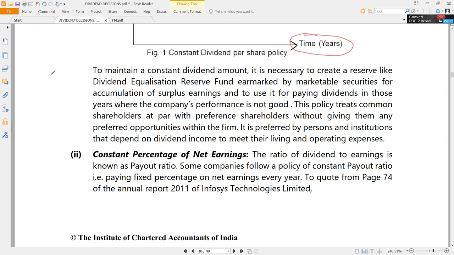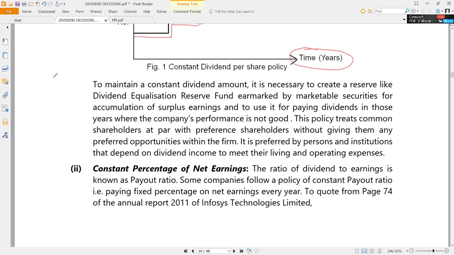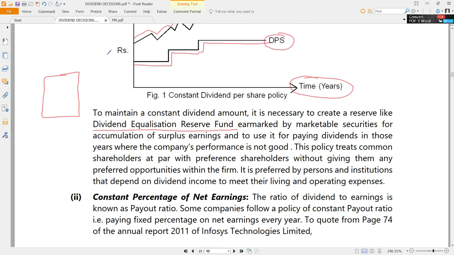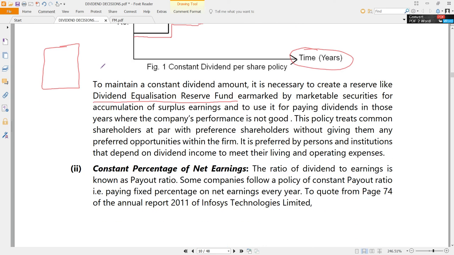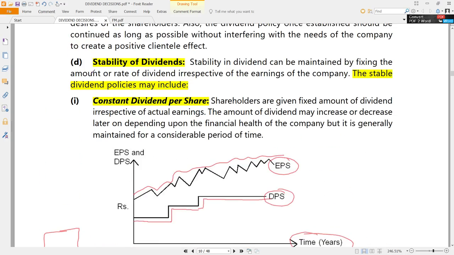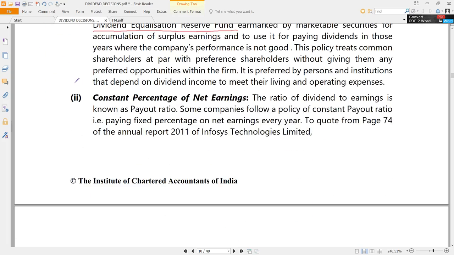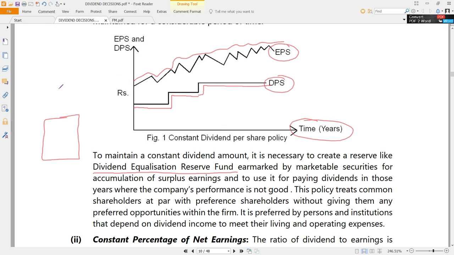That is one thing. So what they will do in order to maintain a constant dividend amount is they can create something called a dividend equalization reserve fund. So wherein they will have a separate fund that is created. Because of the changes in earnings, the dividend should not change. That is the purpose of this fund. So whenever they have good earnings, they will transfer some money or some funds to this account, dividend equalization reserve fund account, so that they can maintain constant dividends irrespective of the fluctuations in the earnings per share. Sometimes even the earnings per share go down.